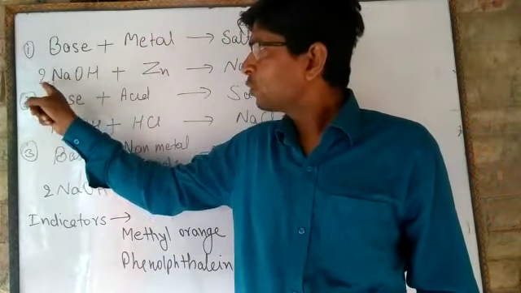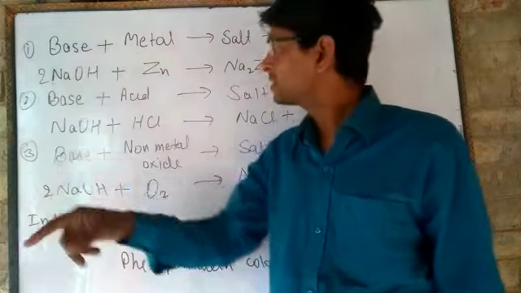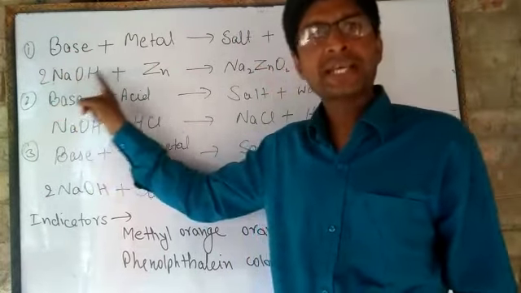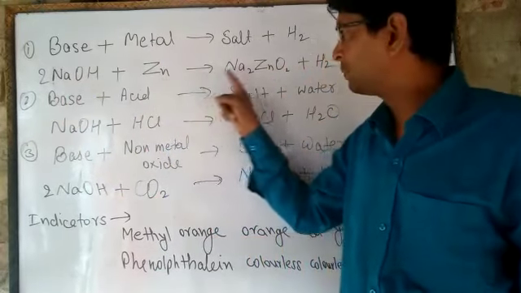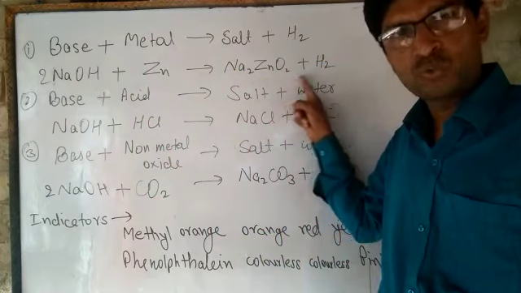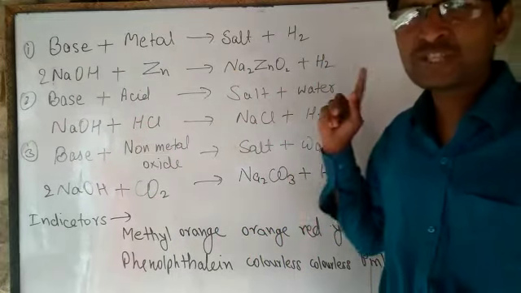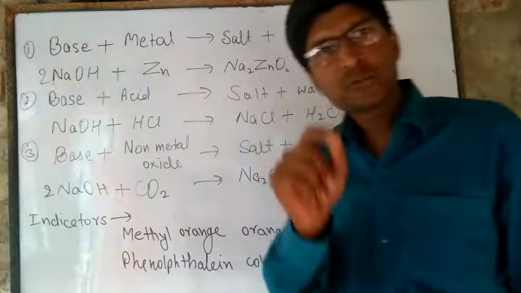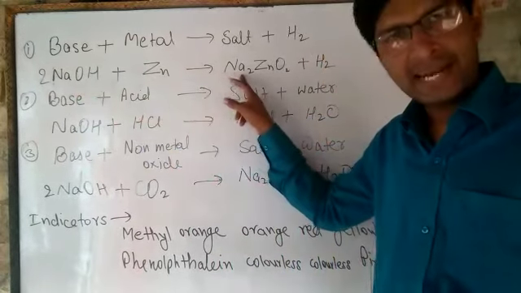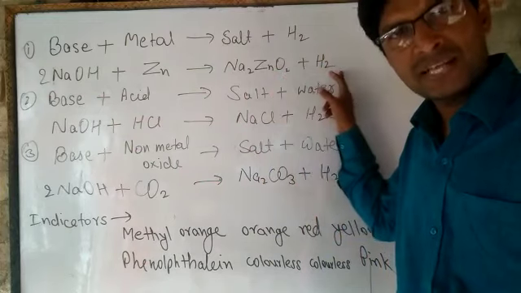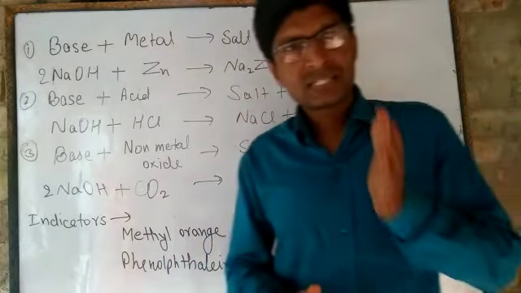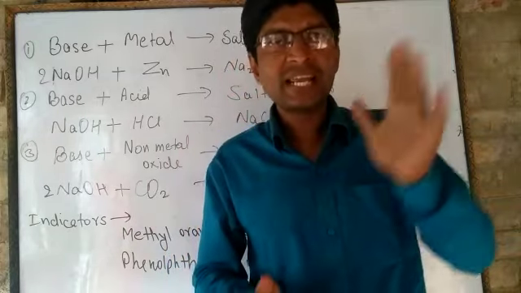For example, sodium hydroxide, which is a base, reacts with a metal like zinc. It produces sodium zincate, Na2ZnO2, plus hydrogen gas, H2. The chemical equation is 2NaOH plus Zn gives Na2ZnO2 plus H2.